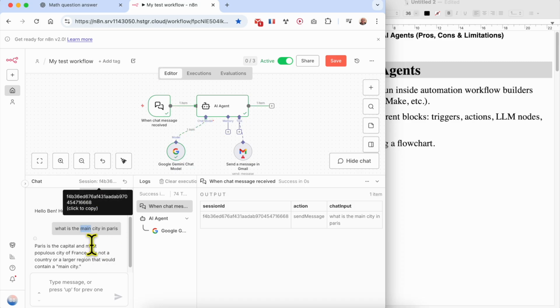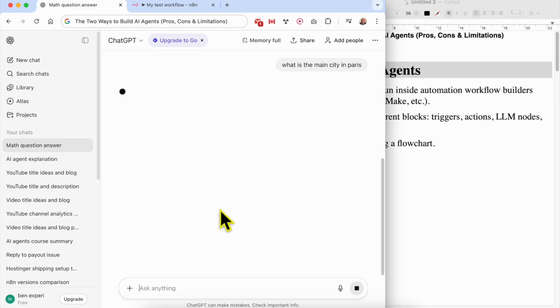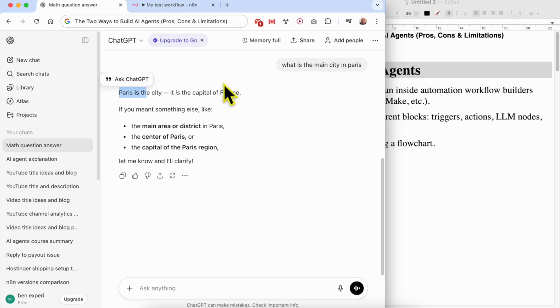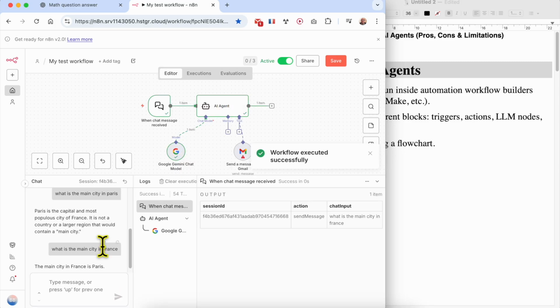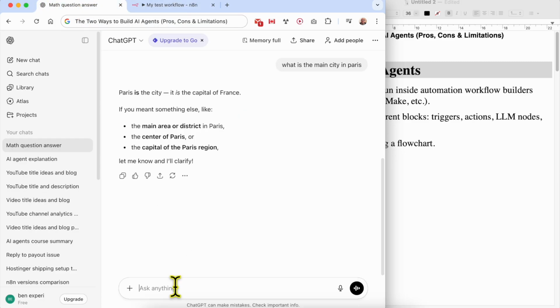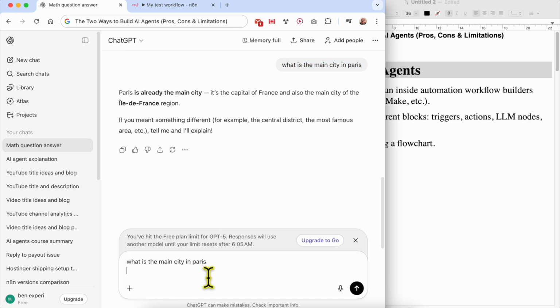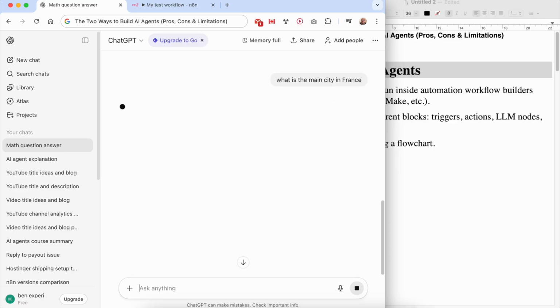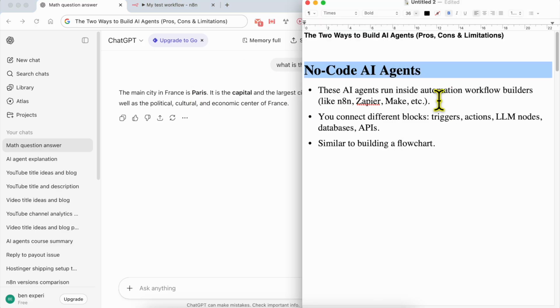If I give the same question to ChatGPT, what is the main city in Paris? My bad, I should say in France. In France, the main city is Paris. Same thing here on ChatGPT. What is the main city in France? It is Paris. Here the LLM and the AI agent are at the same level.